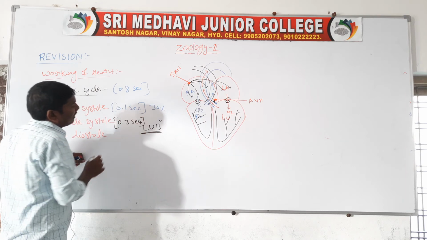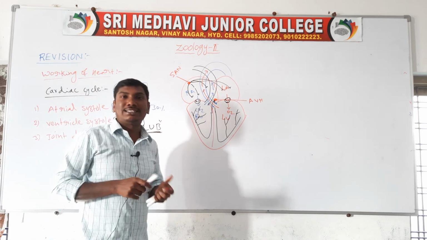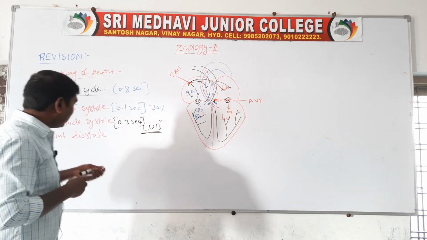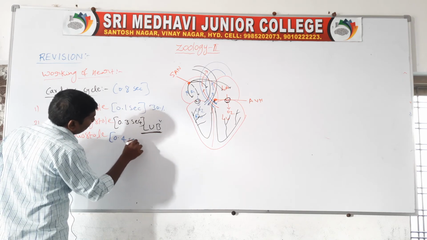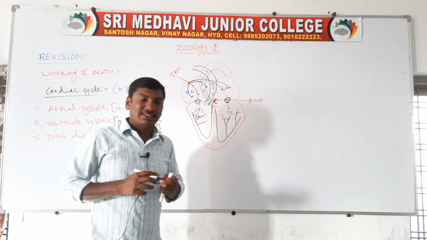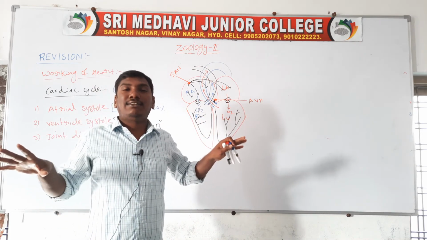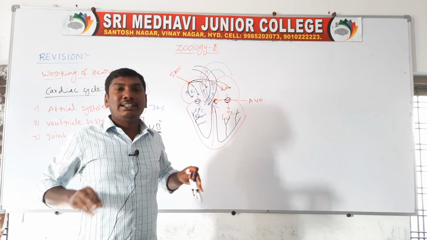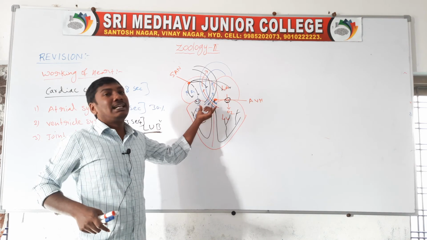Next one, joint diastole. This time period is 0.4 seconds. In this time the four chambers are in a relaxed state. The pressure decreases, so the AV valves are open.